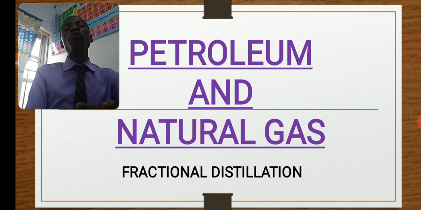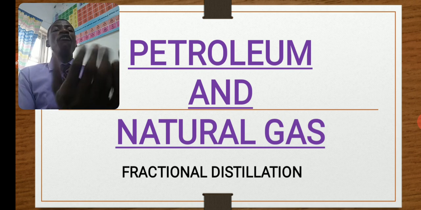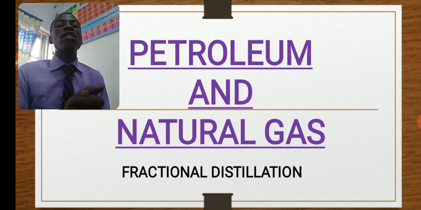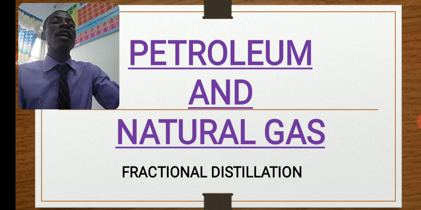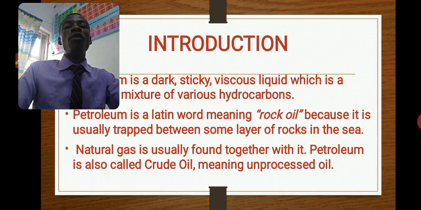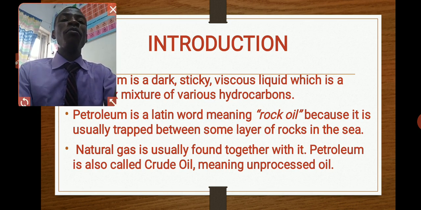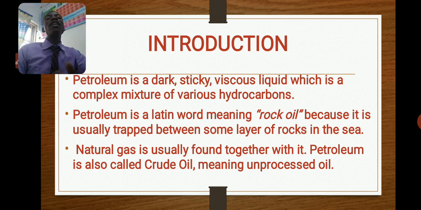So in this lecture, we'll be talking about the fractional distillation of petroleum and of course how petroleum and natural gas are formed. What is petroleum? Petroleum is actually a very thick viscous liquid, very dark, like the one you see on the road that is used for surfacing road. It's from petroleum.